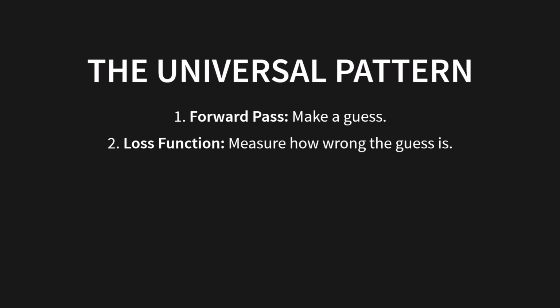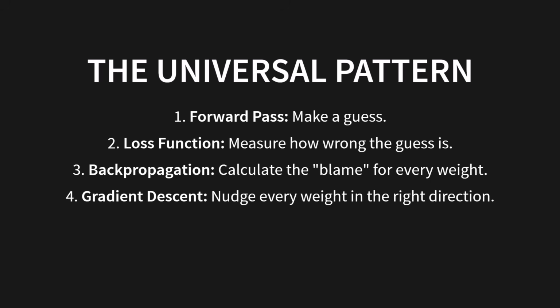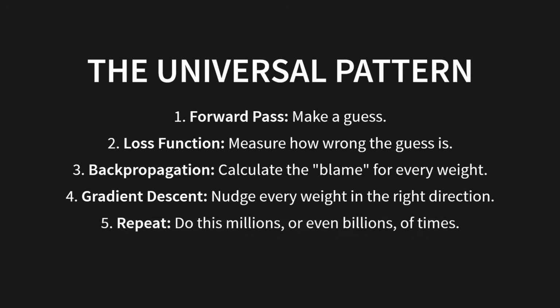Forward pass. You make a guess. 2. Loss function. You measure how wrong the guess is. 3. Backpropagation. You calculate the blame for every weight. 4. Gradient descent. You nudge every weight in the right direction. And 5. Repeat. Do this millions or even billions of times.